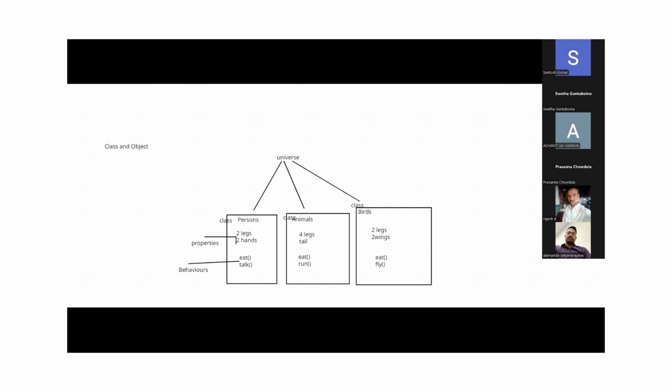If you see here, we have persons. In the persons, 2 legs, hands, these are the properties. Eat, talk, walk, these are the behaviors. So completely, this classification we use to call as a class. That's fine, right? Now, coming to object, persons means what? It's a kind of imagination. It's virtual, it's not physical. We are saying persons is virtual, it's not a reality. Person means what?